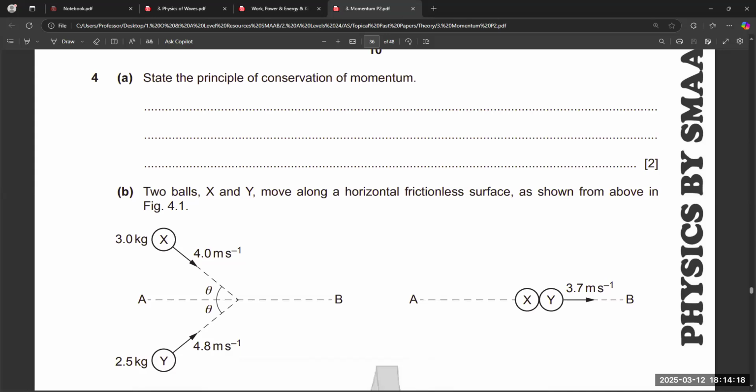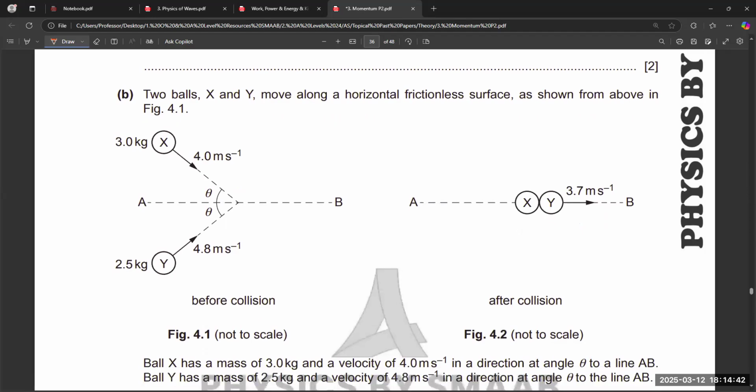Okay. So first of all, this is simple. First part, law of conservation of momentum or principle of conservation of momentum. So we can copy paste the definition from the notes. We are not writing it again because it is the same. Second, part B, two balls X and Y move along a horizontal frictionless surface as shown from above in figure 4.1.